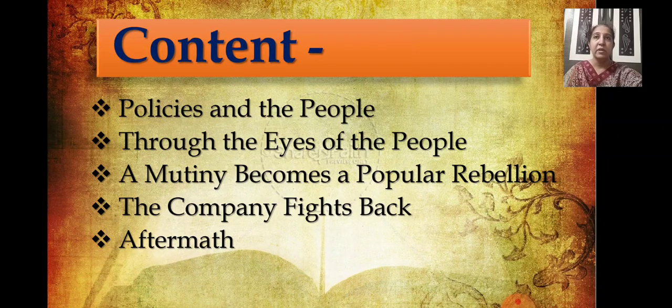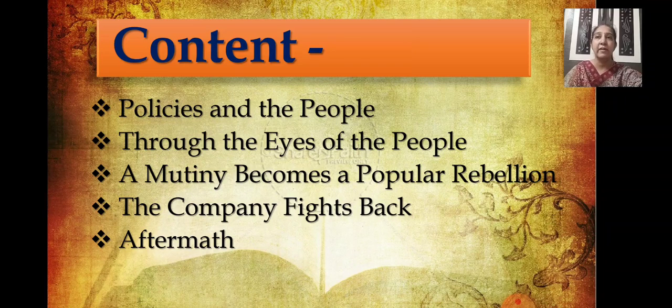He was tried in court and sentenced to life imprisonment, right? He and his wife Begum Zeenat Mahal were sent to prison in Rangoon in October 1858. Bahadur Shah Zafar died there in the Rangoon jail in November 1862. This is how you have seen the company trying to fight back, right?